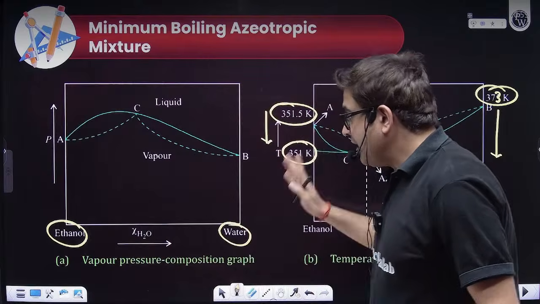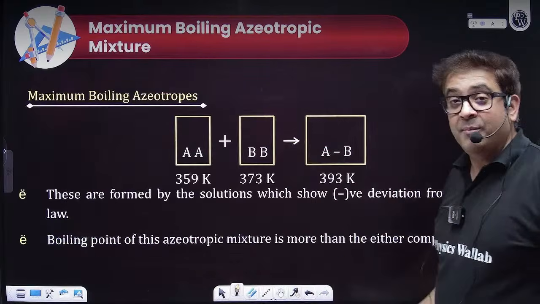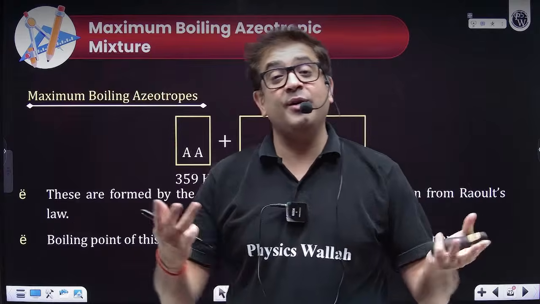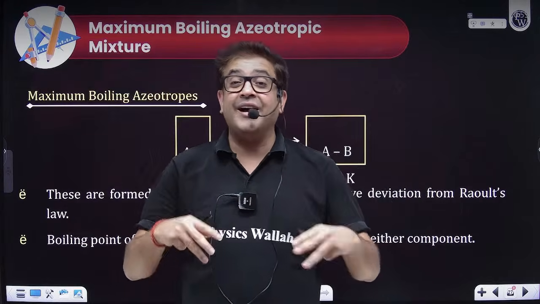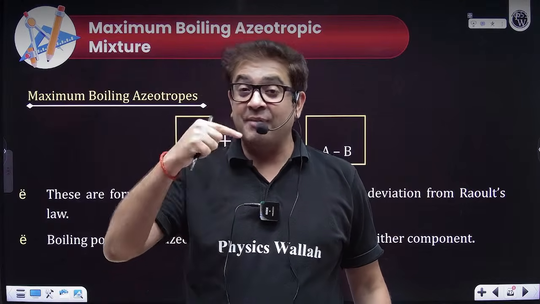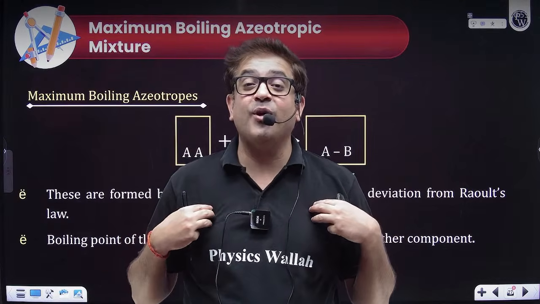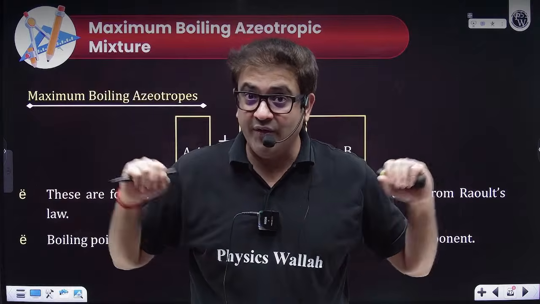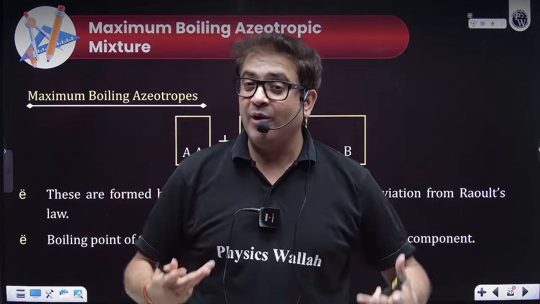Now, after minimum boiling, let us learn maximum boiling. So maximum boiling, again, do the vice versa thing in your mind. Sir, maximum boiling azeotropic mixture, as a mixture, our boiling point will be more than the boiling point of individual components. Why will my boiling point be more?